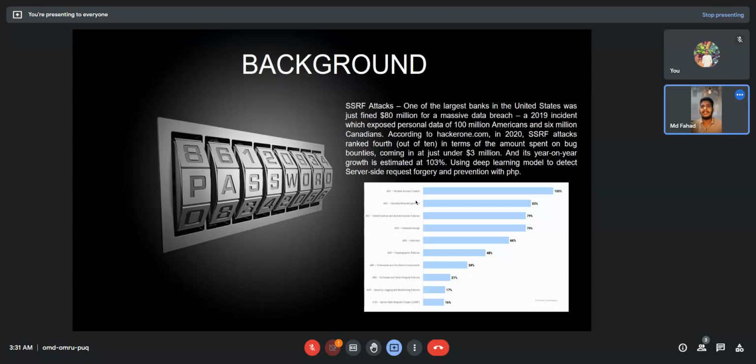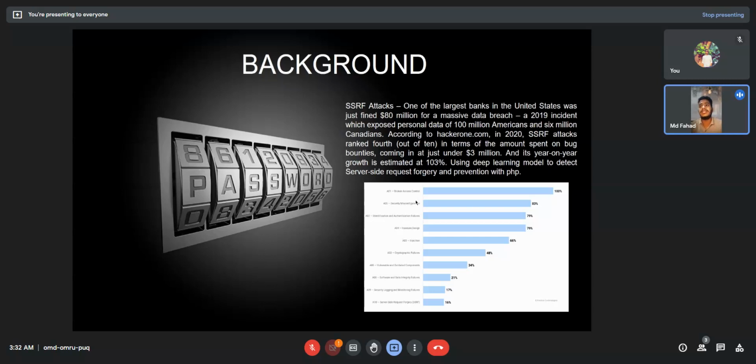The background of my thesis: what is an SSRF attack? One of the largest banks in the United States was just fined 8 billion over a massive database breach with this SSRF attack. According to hackerone.com, in 2020, SSRF attacks ranked fourth out of 10, and the amount spent on bug bounties for this type of attack was under $3 million. Year by year, this type of attack is increasing, growing 130%.